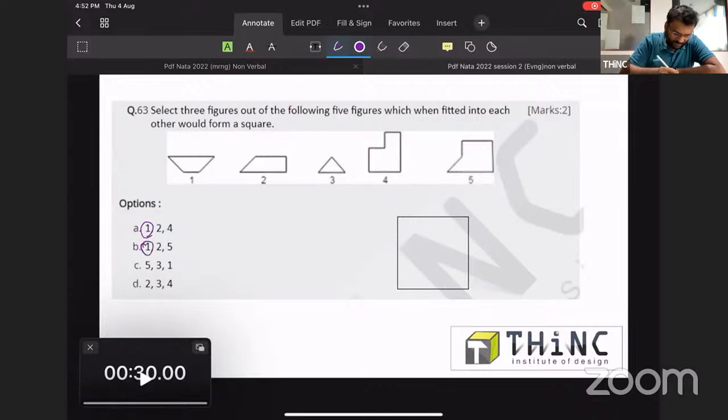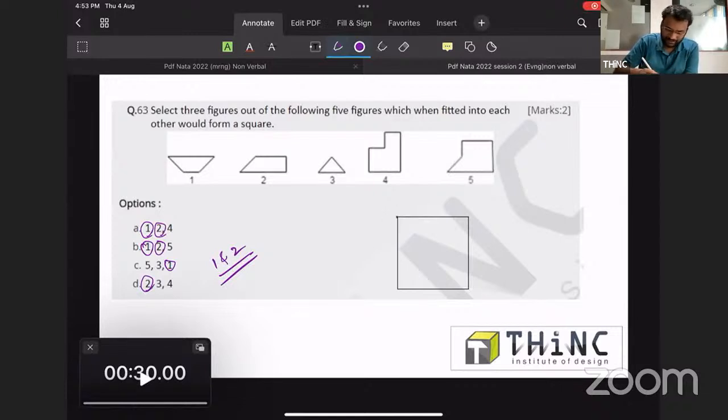1 has come several times, 3 times. 2 comes several times. I'm just focusing on the options only. 4 comes 2 times. So actually the most repeated numbers are 1 and 2. First of all, I will look for the most repeated numbers. If the most repeated numbers are not part of a square, then why should I waste time? So that is the plan.